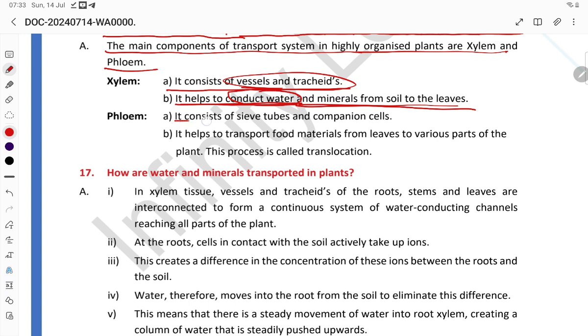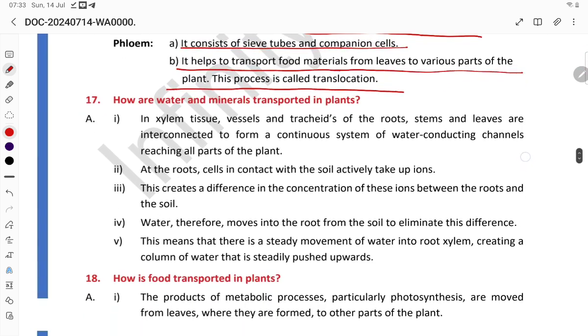Phloem. It consists of sieve tubes and companion cells. It helps to transport food material from the leaves to various parts of the plant. This process is called translocation.